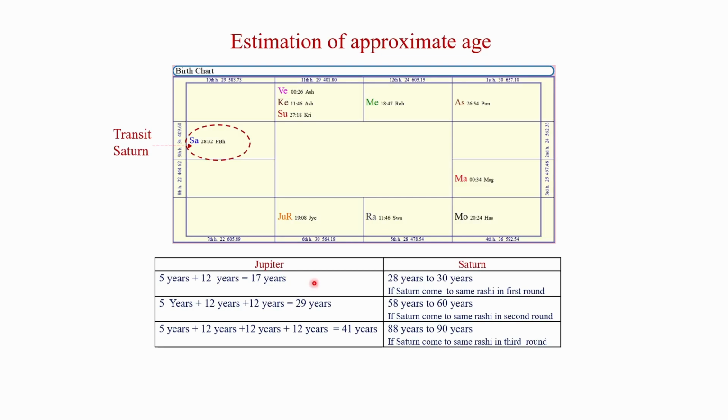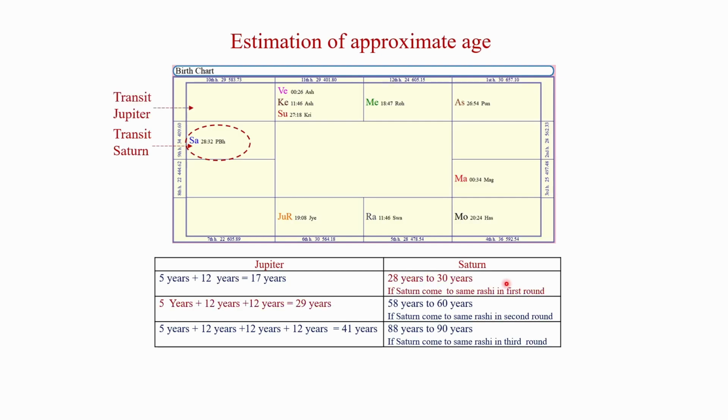When we compare the age estimations from Jupiter's motion and Saturn's motion in the Rashi Chakra, we cannot say the age of the native is 5 years or 17 years. So, I will reject these two estimations. If we consider the age from Jupiter's motion, we can say the age of the native is nearly 29 years.